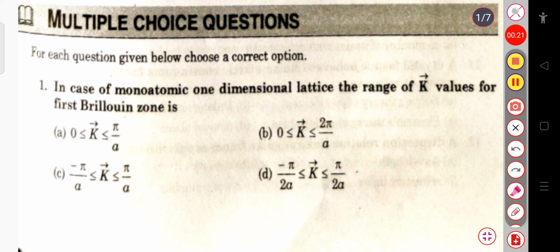In case of monoatomic one-dimensional lattice, the range of k values for the first Brillouin zone is, so the value of k lies between whether 0 to pi by a, or 0 to 2 pi by a, or minus pi by a to plus pi by a, or minus pi by 2a to plus pi by 2a. So here for the monoatomic one-dimensional lattice, the range of the k will be minus pi by a to plus pi by a. So this is your correct answer.